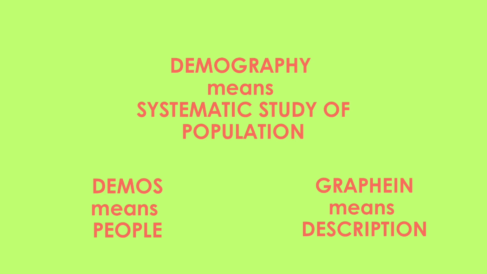But in our definition, we can say that the systematic study of population is known as demography. There are three main components of demography: birth rate, death rate, and migration. These components help us to understand how a population grows, declines, or changes over time. So let's understand each one and its impact.